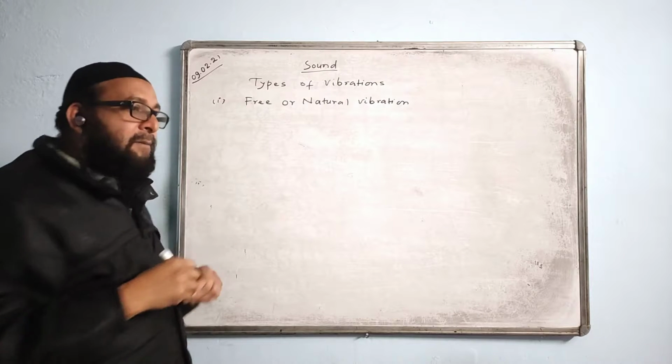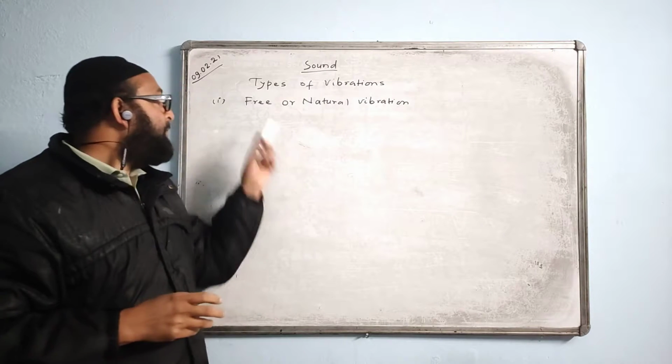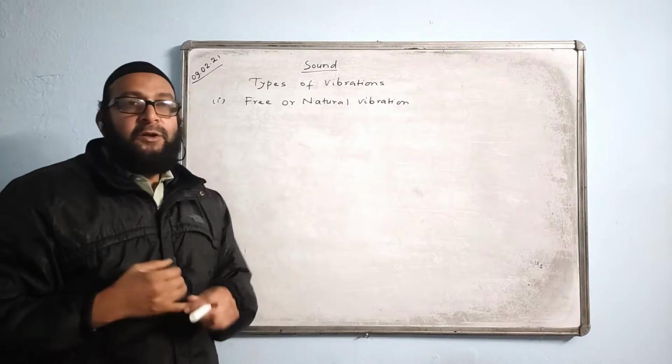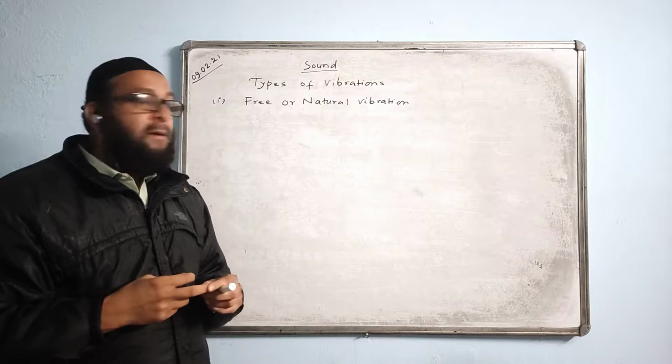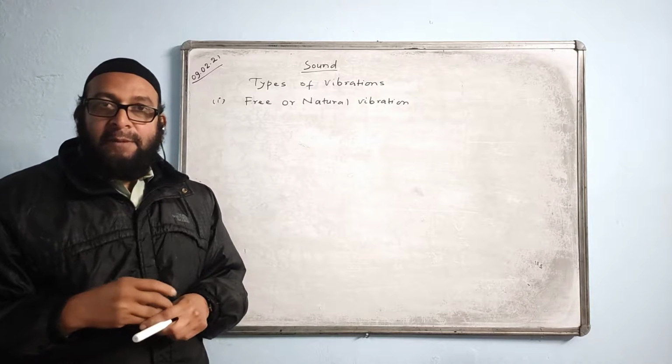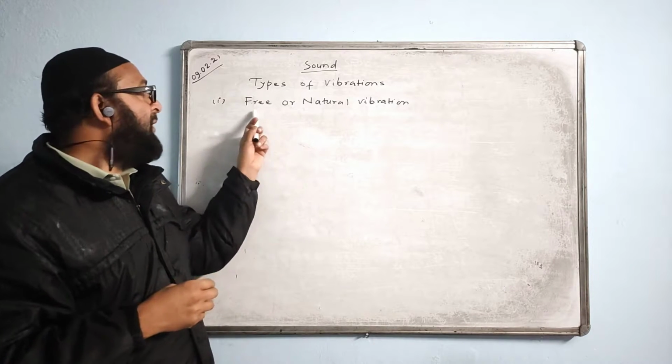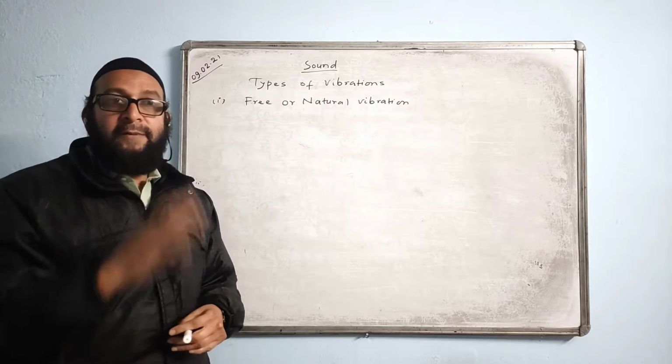There are actually three types of vibration. Free or natural vibration, then we have damped vibration, and then we have forced vibration. Three types of vibrations are there. Okay, what is free or natural vibration? One by one we will do.